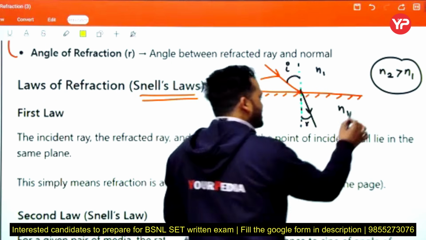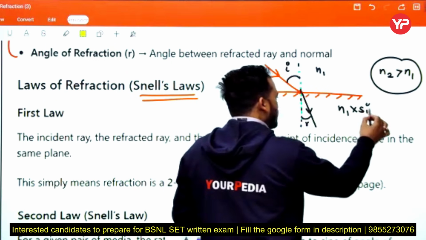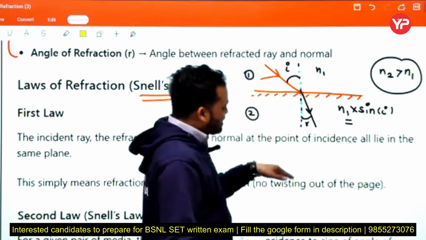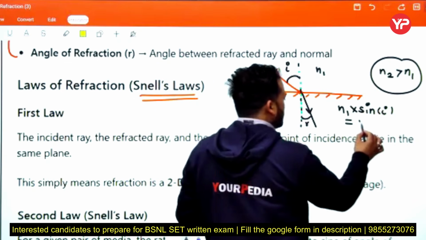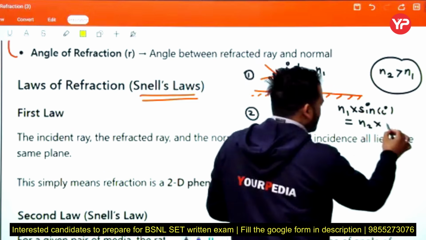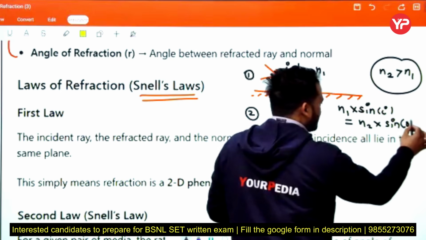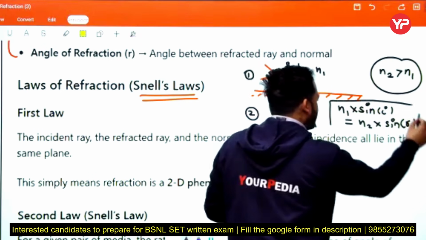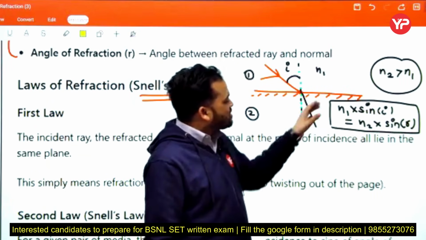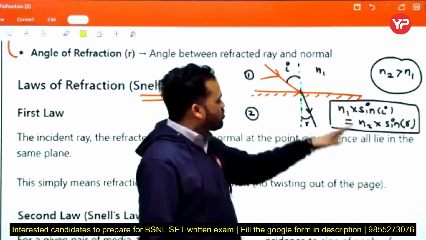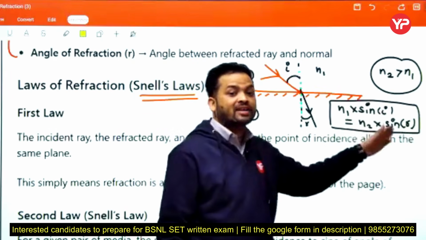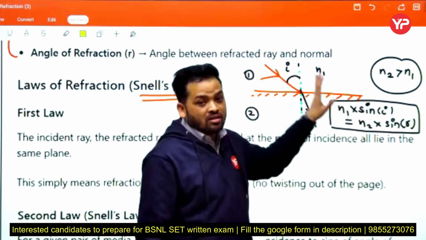The sine of the incident angle, sin I, and in the different medium the refractive index is n2 and the sine of the refracted angle. These are all equal, meaning the refractive index multiplied by the sine of the incident angle is equal to the refractive index of the second medium multiplied by the sine of the refracted angle. This is Snell's law.